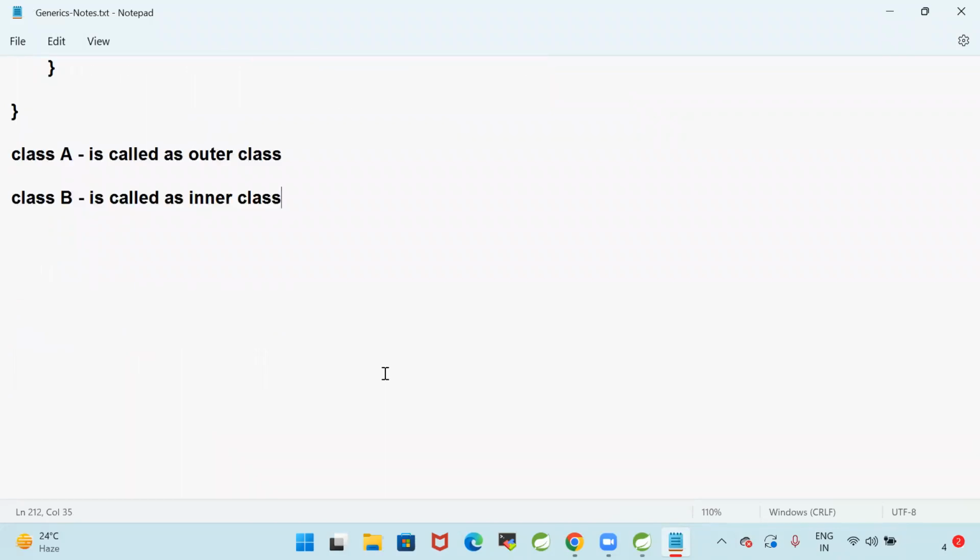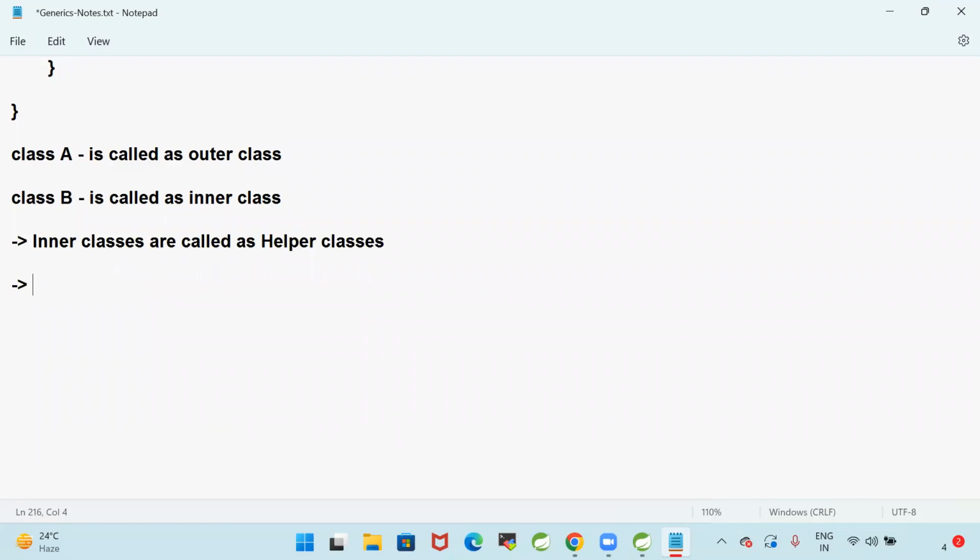Okay, guys, are you able to understand my point? Inner classes are called helper classes. Inner classes are hidden from other classes of the same package or other packages.